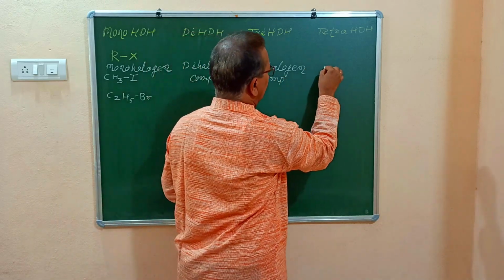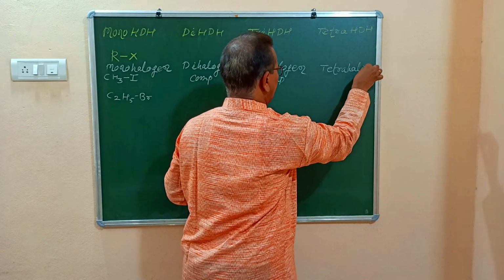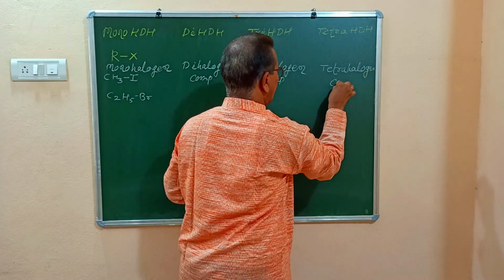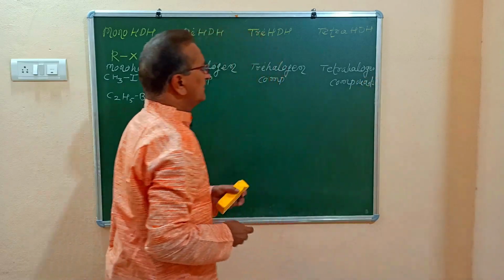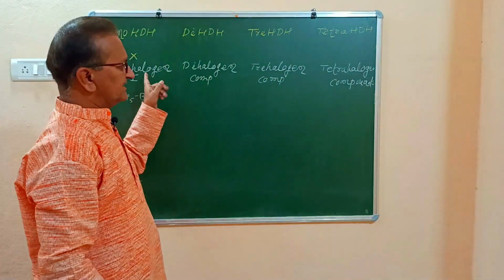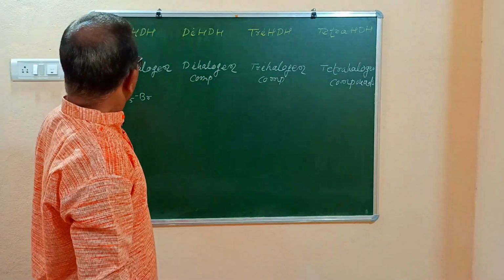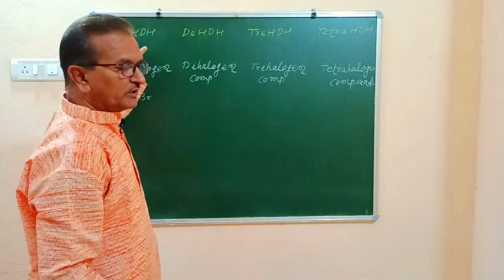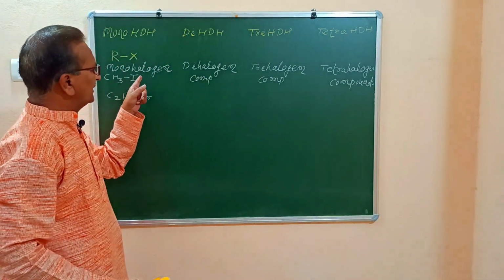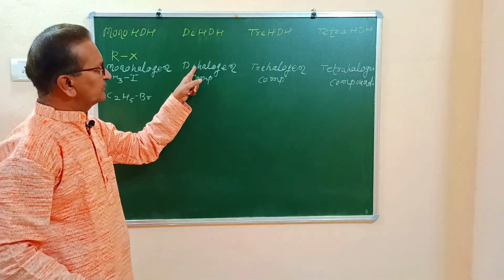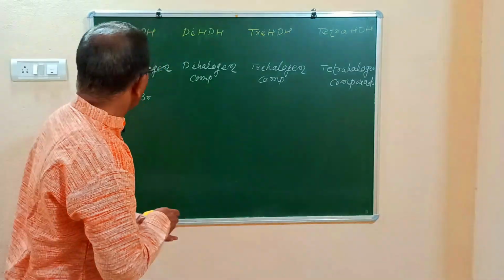And tetrahalogen compounds. So in the textbook, this classification is given like this. So don't get confused. Here we have written the complete heading. Monohalogen derivatives of hydrocarbons are also called monohalogen compounds, dihalogen compounds, trihalogen compounds, and tetrahalogen compounds.